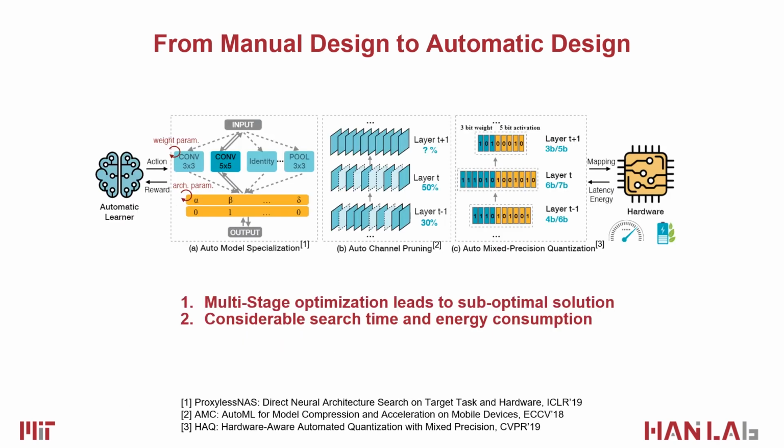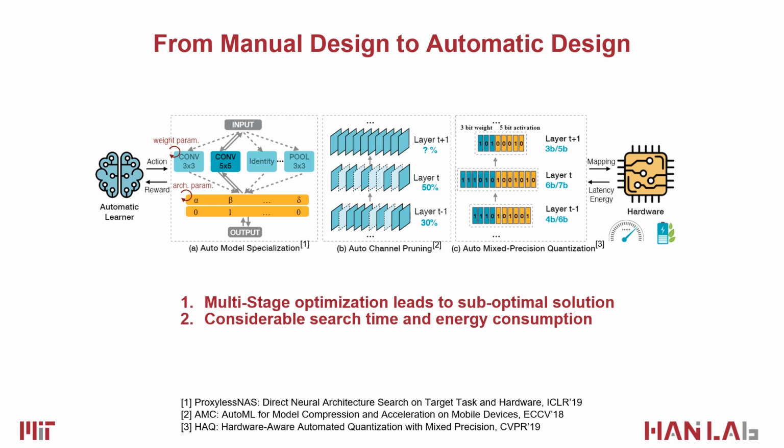To tackle the problem of hyperparameter tuning, there comes a trend of automatic design for compact models. A typical pipeline is shown as above. For example, ProxylessNAS, AMC, and HAQ can be performed in 3 stages. For sure, this automatic design saves human labor, but what about other aspects?